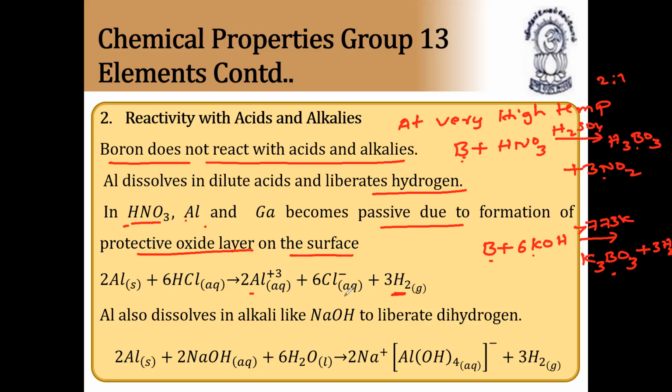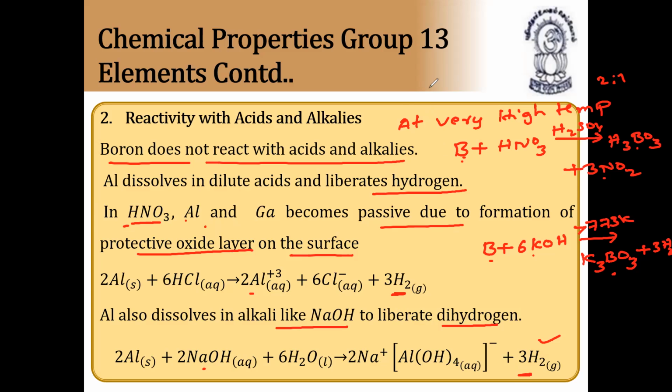and liberates hydrogen gas. Aluminum also dissolves in alkali sodium hydroxide to liberate dihydrogen. So aluminum combines with acid and base and forms hydrogen gas. That's why aluminum is amphoteric in nature. Aluminum combines readily with acid as well as base to yield hydrogen gas. So aluminum metal on reaction with dilute HCl forms AlCl3 along with hydrogen gas. Aluminum also dissolves in sodium hydroxide, forming sodium metaaluminate and hydrogen gas. So these are the reactions with acids and alkalis.